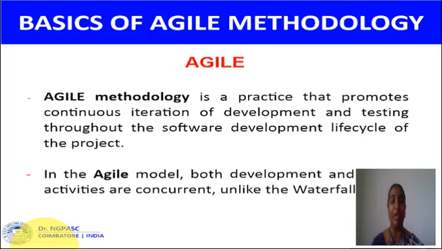So what is the meaning of Agile? Agile is a methodology. A methodology is a practice that promotes continuous iteration of development and testing throughout the software development life cycle of the project. The software development life cycle contains 5 phases. The first phase is design, then development, coding, implementation, testing, and finally deployment. In the Agile model, both development and testing activities are concurrent, unlike the waterfall model.